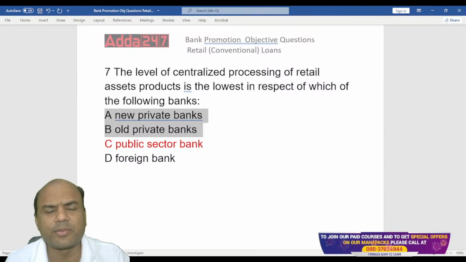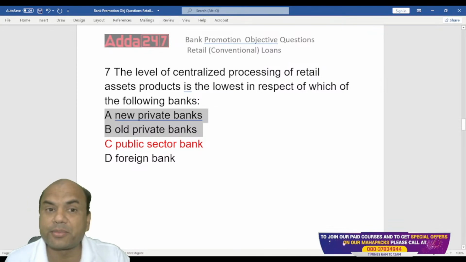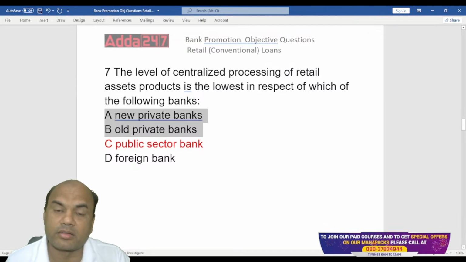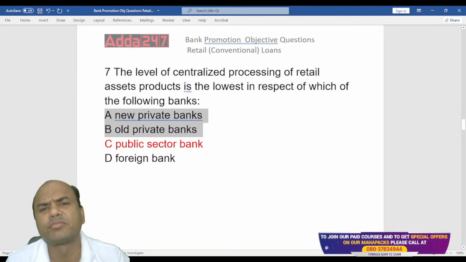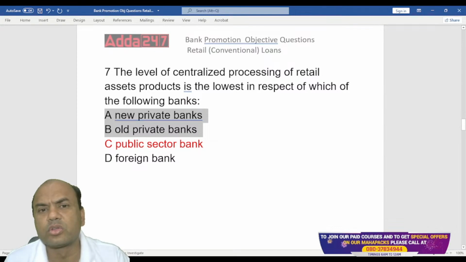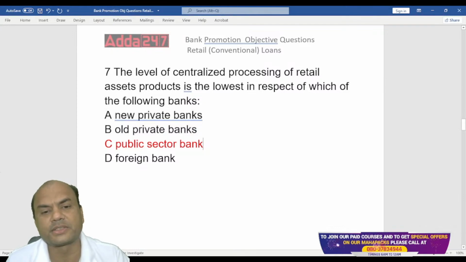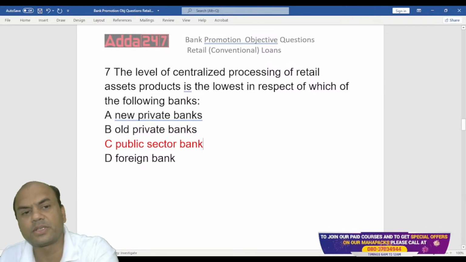All these, HDFC Bank, ICICI, Axis, IndusInd Bank, are new private banks. Old private banks means those that existed earlier than 1991. For example, Karur Vysya Bank, Federal Bank, Karnataka Bank, South Indian Bank. Those were existing before also. So these are old private, and HDFC, ICICI are new private banks. Okay. Next one.